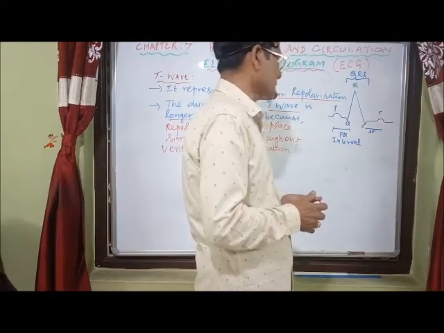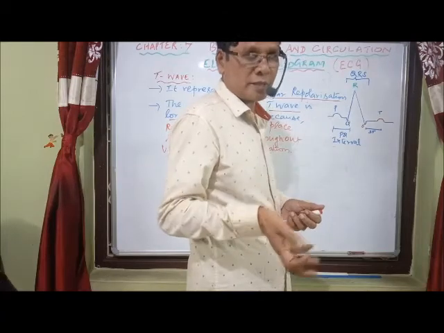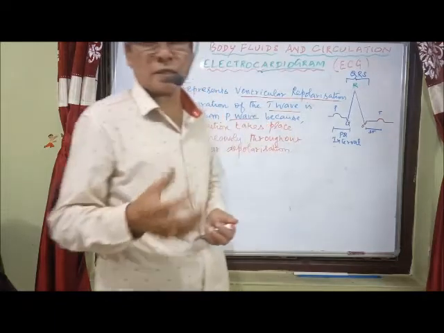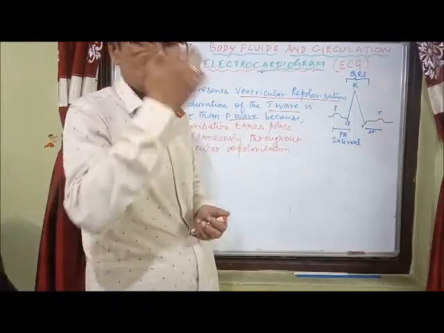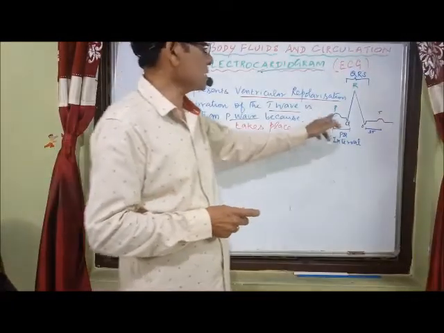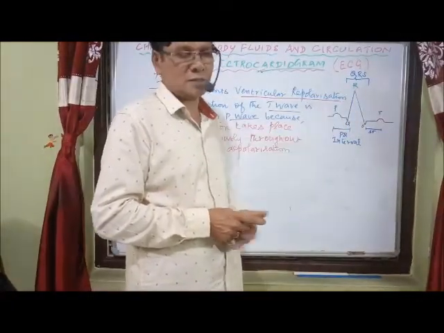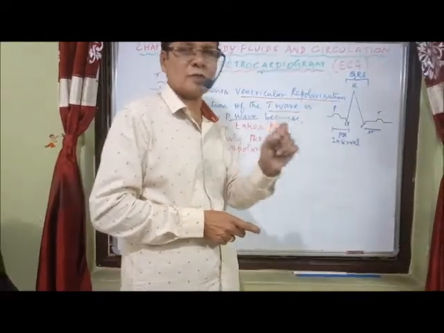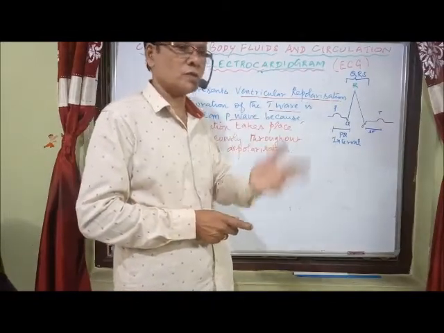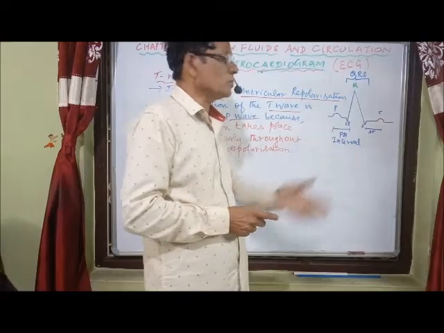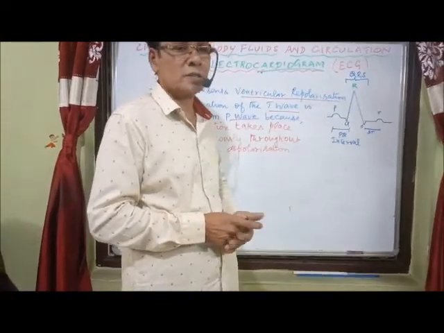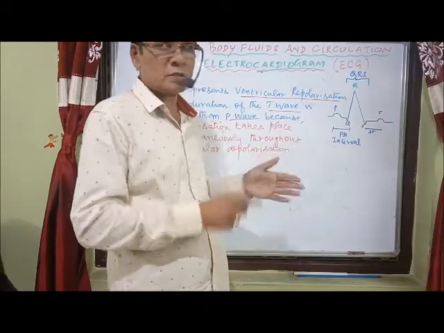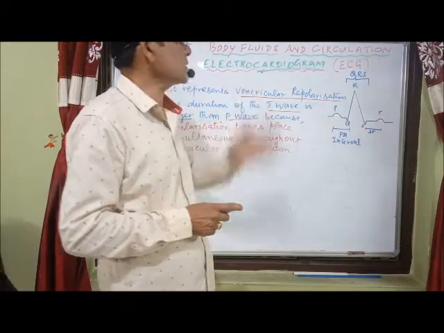Normally 6 diagrams are given, but it's not necessary to represent all the diagrams in a 5 marks question. Suppose they're asking separately, for example, a short note on the P wave. You have to represent the change with different colors, the QRS complex with different colors. With the diagram only, you have to represent any one diagram related to a particular stage, the T wave, or the PR interval, or the QRS complex, the ST segment, or the T wave, etc. So I draw a diagram, just the whole one representing the ECG.